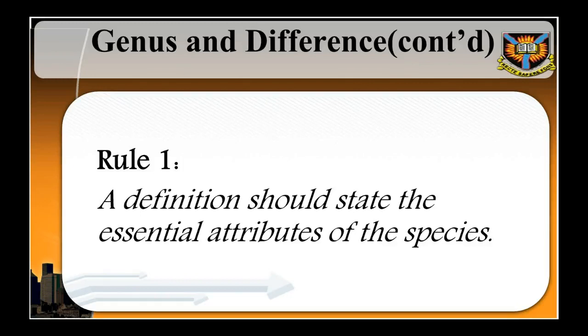Also, we violate this rule if we define a term using as its specific difference some attribute that is not normally recognized as its attribute, even though it may be part of that term's objective intension. Copi et al., 2006, page 453.